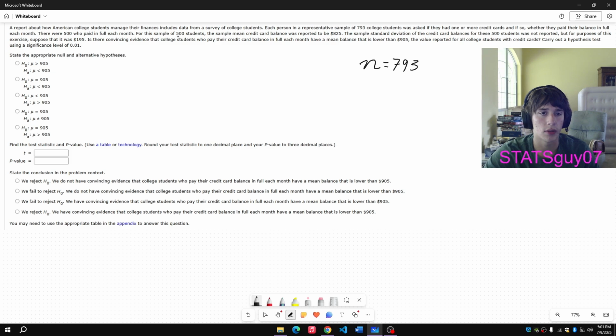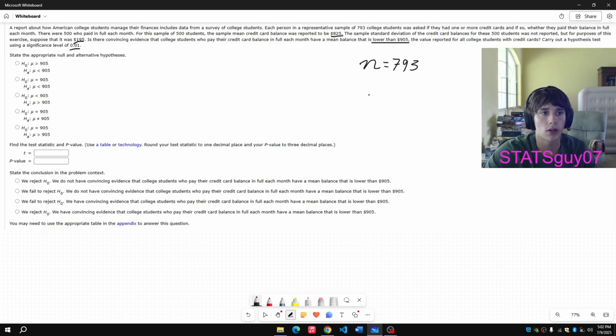For this sample of 500 students, the sample mean credit card balance was reported to be $825. The sample standard deviation of the credit card balance for these 500 students was not reported. But for the purposes of this exercise, suppose that it was $195. Is there convincing evidence that college students who pay their credit card balance in full each month have a mean balance that is lower than $905? The value reported for all college students with credit cards. Carry out a hypothesis test using a significance level of 0.01.